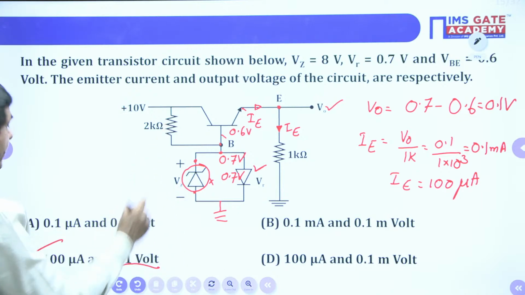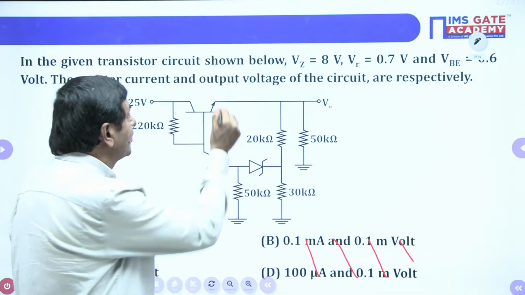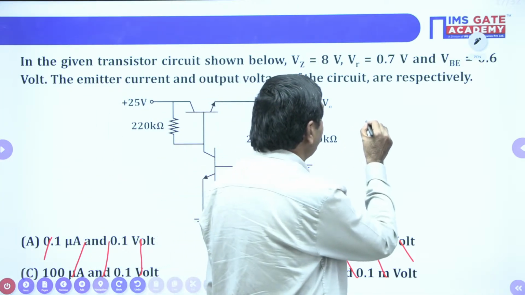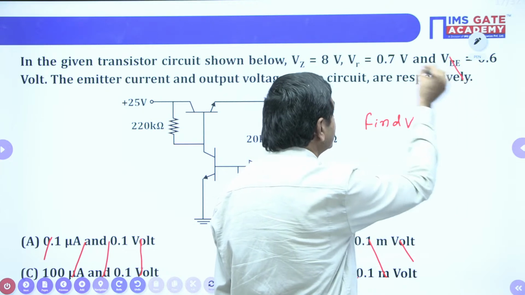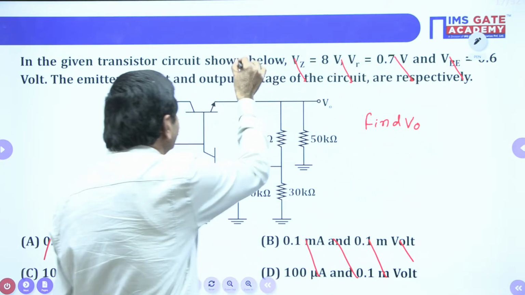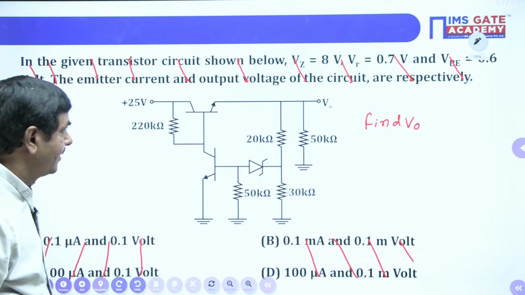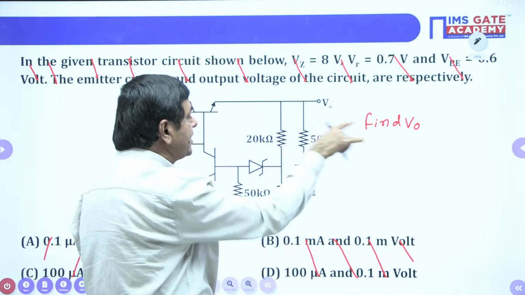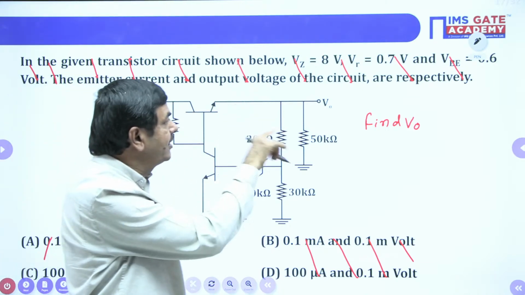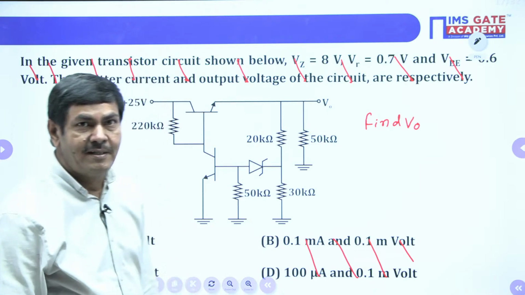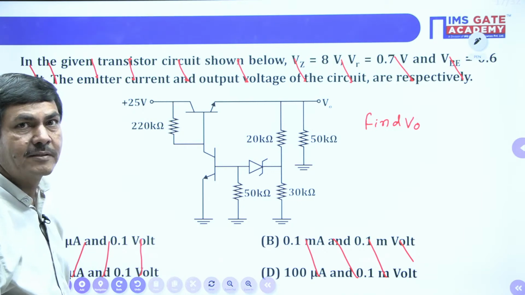But the problem given here is wrong. What is asked here is to find V naught. This is the only question. The given question is wrong here. The last problem is repeated, the same. Anyhow, find V naught. The V naught value is required from this problem. Catching or not? The same last problem question is just printed here. But anyhow I want to find V naught. How can we find V naught from the given problem? What way can we calculate V naught?